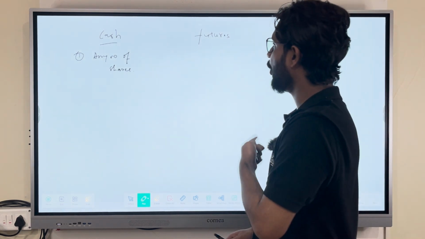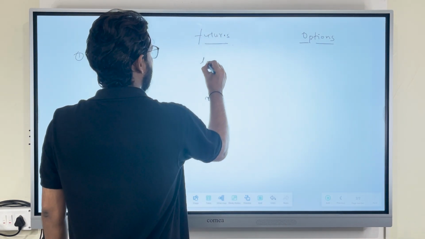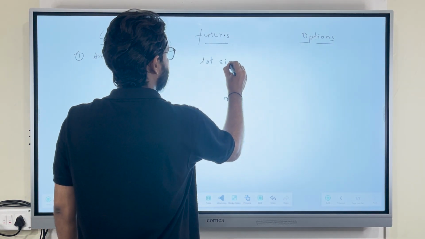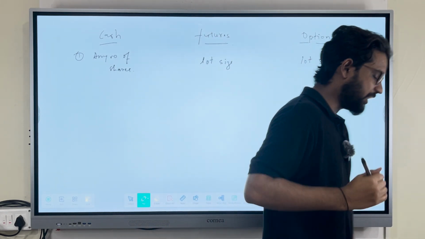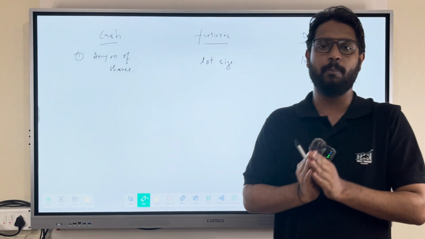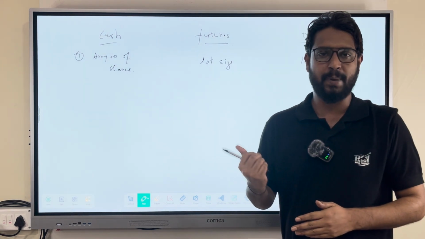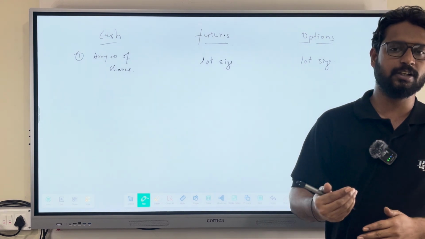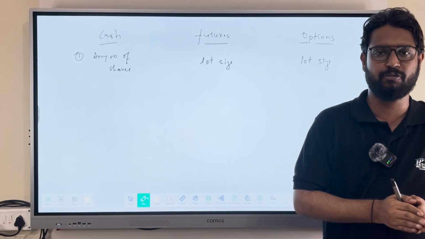Whereas in futures and options, that is the derivatives, the buying is done based on lot size. Now, what is a lot size? Lot size is nothing but a fixed number of shares set by the stock exchange, right? Let us consider a stock, Reliance. The lot size of Reliance is 250.